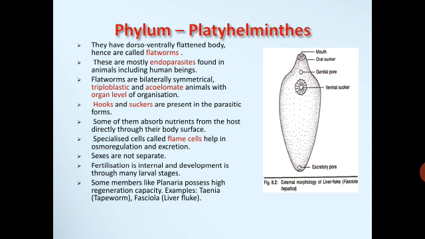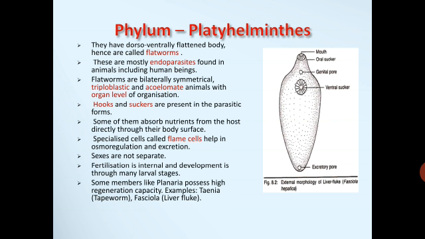Very important character, they have specialized cells called flame cells which help in osmoregulation and excretion. Sexes are not separate. Fertilization is internal and development is through many larval stages. Some members like Planaria possess high regeneration capacity. Examples: Taenia, commonly called tapeworm, and Fasciola, which is commonly called liver fluke. Here the diagram of the liver fluke is shown, which has an oral sucker, mouth, ventral sucker, and excretory pore. So that is about the Platyhelminthes, commonly called flatworms.